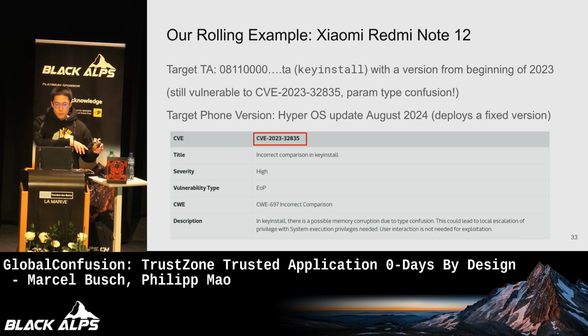And the target phone is running HyperOS from August 2024, which of course ships a fixed version of the key install TA. But a fixed version is not interesting to us. We want to trigger the type confusion bug. So that's the perfect case to carry out the rollback attack to make this up-to-date Xiaomi Redmi Note 12 load our vulnerable key install trusted application.